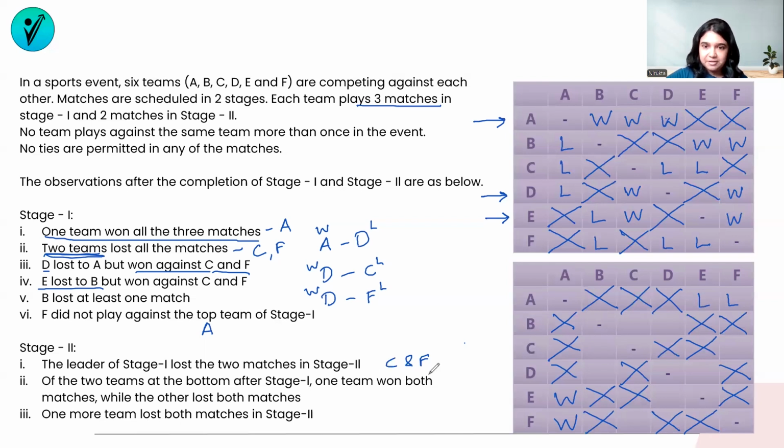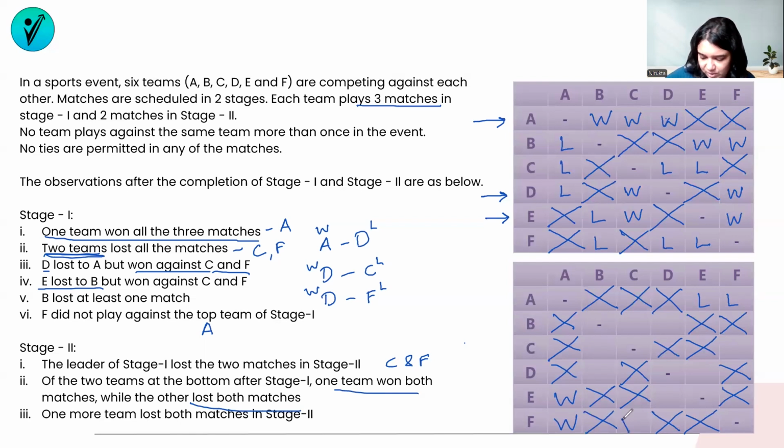Out of C and F, if I take a look at what we already know, F already has a win. So F cannot be the team that has lost both the matches in stage 2. That means F has to be the team that has won both the matches, and C then is the team that has lost both the matches. So F will get both of them as wins.